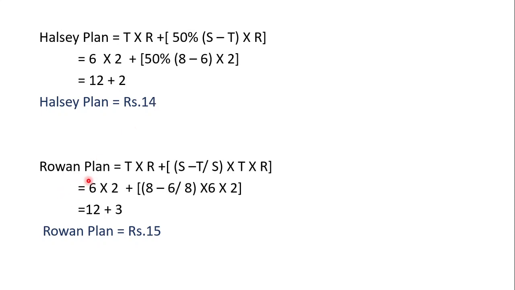The next one is the Rowan plan. The formula for the Rowan plan is T into R plus S minus T divided by S into T into R. So, time taken 6, rate per hour 2, standard time 8, time taken 6, again standard time 8, time taken 6, rate per hour is 2. 6 into 2 is 12, and again we need to simplify this. If we simplify, we will get 3. 12 plus 3 is 15. Rupees 15 is the wage under the Rowan plan.